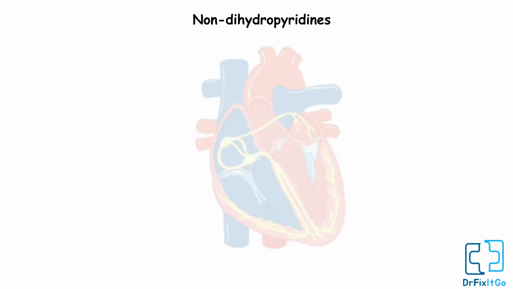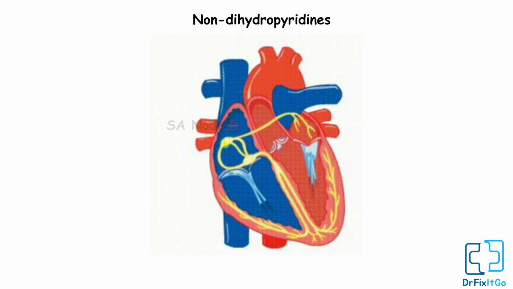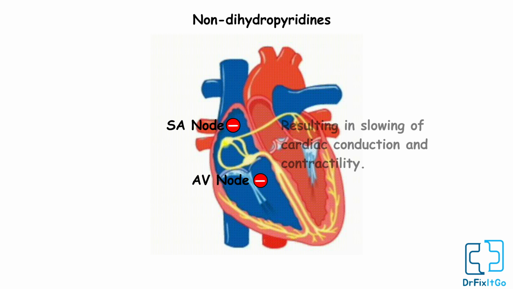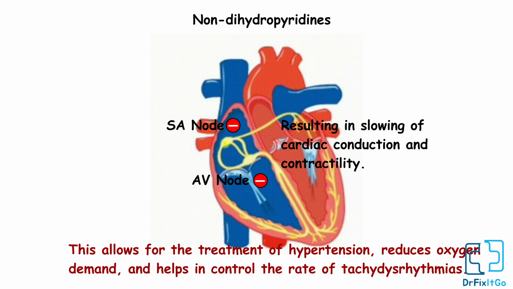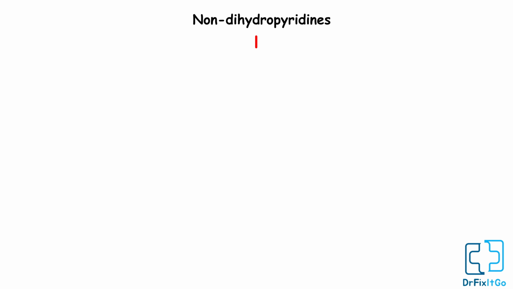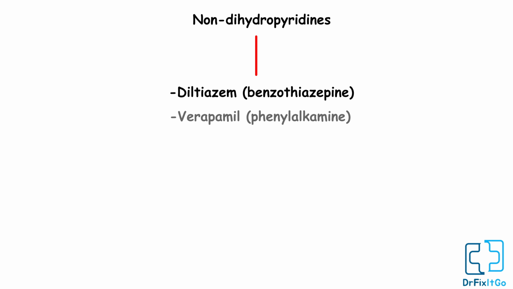Non-dihydropyridines. The non-dihydropyridines have an inhibitory effect on the sinoatrial and atrioventricular nodes, resulting in slowing of cardiac conduction and contractility. This allows for the treatment of hypertension, reduces oxygen demand, and helps in controlling the rate of tachydysrhythmias. Non-dihydropyridines include many other drugs. They are diltiazem, which is a benzothiazepine, and verapamil, which is a phenylethylamine.